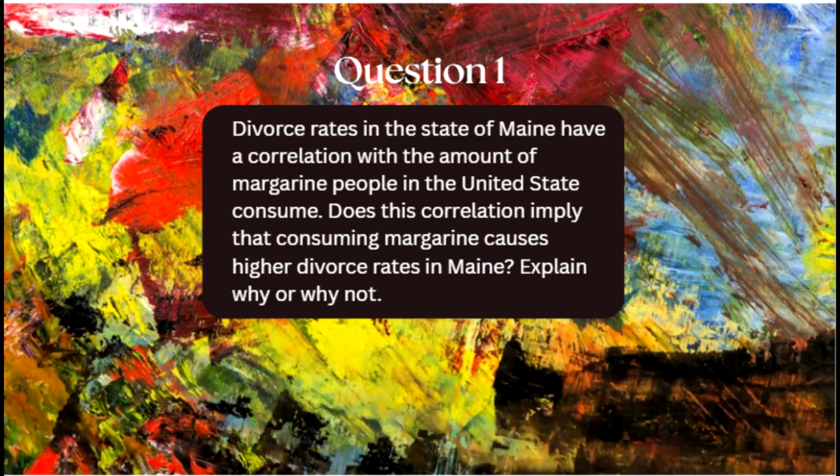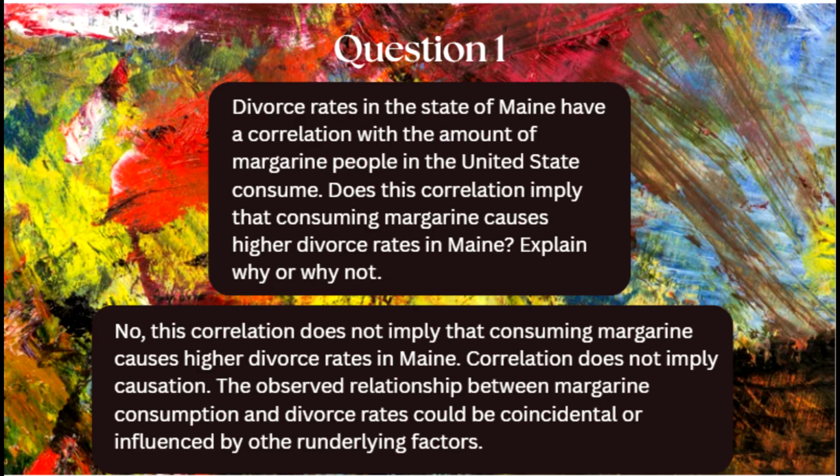Okay. Here's question 1. Divorce rates in the state of Maine have a correlation with the amount of margarine people in the United States consume. Does this correlation imply that consuming margarine causes higher divorce rates in Maine? Okay, so do we have causation here? If you buy margarine, you're going to get divorced. No, this correlation does not imply that consuming margarine causes higher divorce rates in Maine. Correlation does not imply causation.